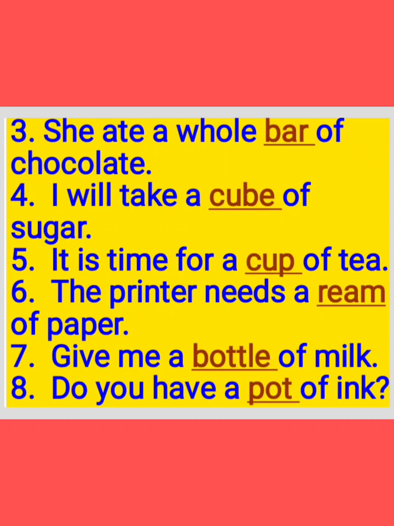Now see the seventh one. Give me a dash of milk. We write here bottle of milk. Give me a bottle of milk. So spelling B-O-T-T-L-E, bottle. Got it, children? Now see the eighth one. Do you have a dash of ink? Ink pot we use. So what we have to write? Pot of ink. So what is your answer?